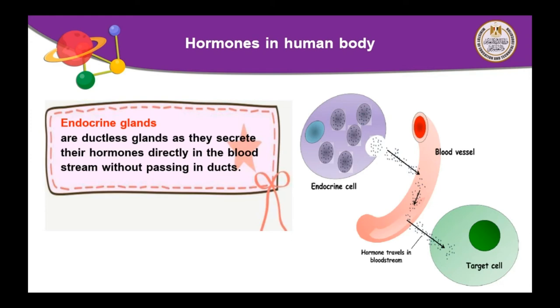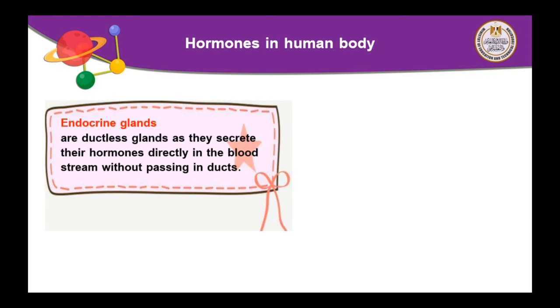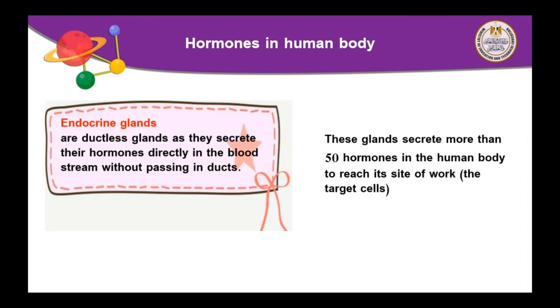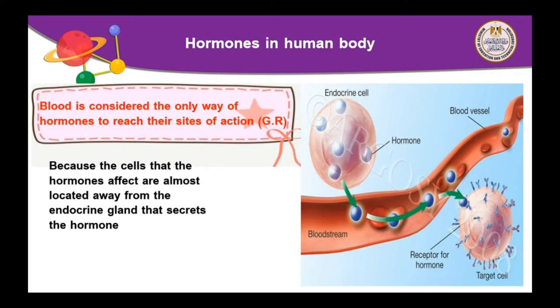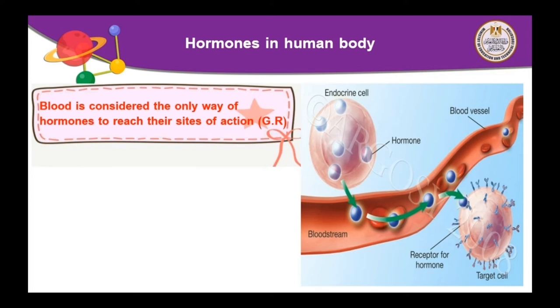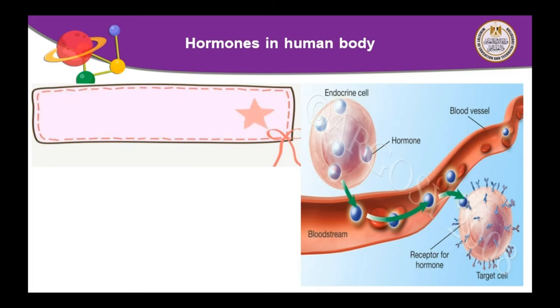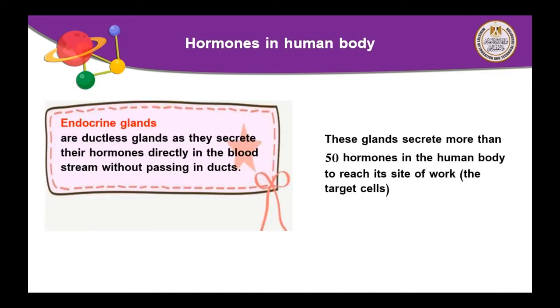What about the hormones which are secreted in our body? The endocrine glands secrete about more than 50 hormones in our body to reach its site, which is called target cell.